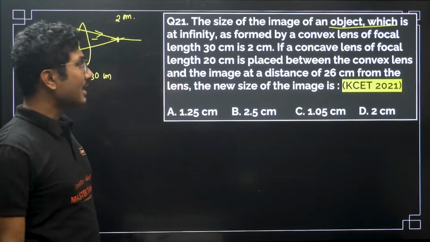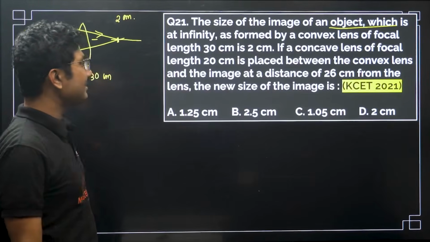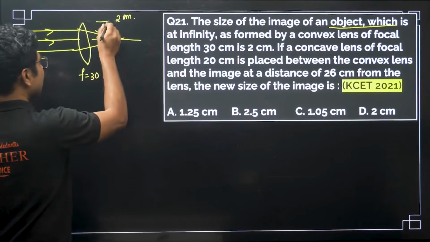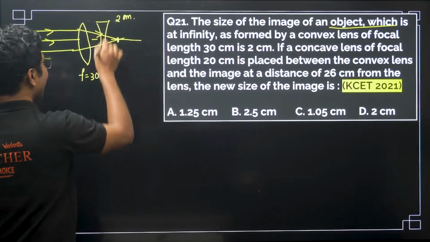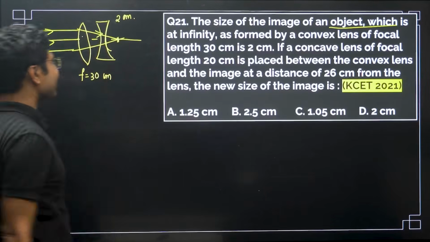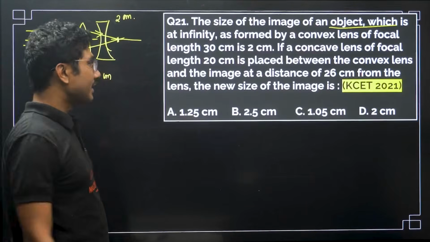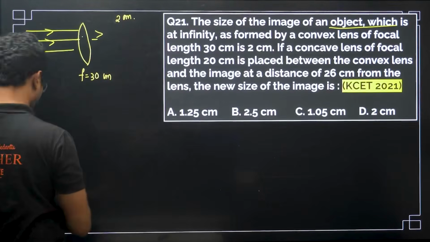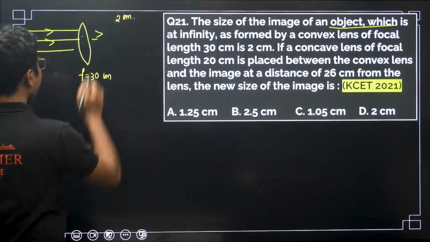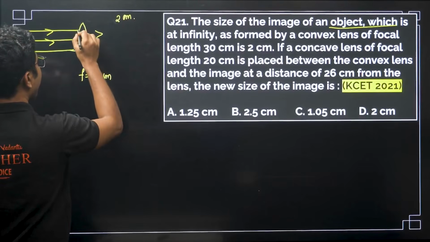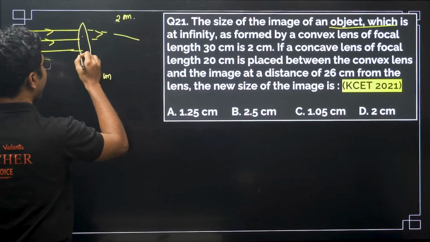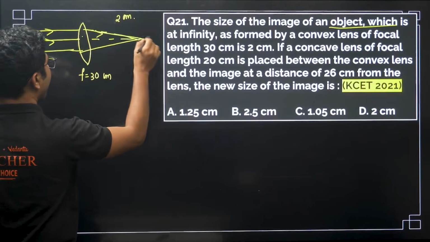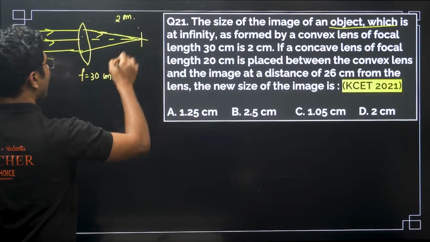If a concave lens of focal length 20 centimeter is placed between the convex lens and the image, so if you place a concave lens between this lens and this image, then what happens is that the image changes.